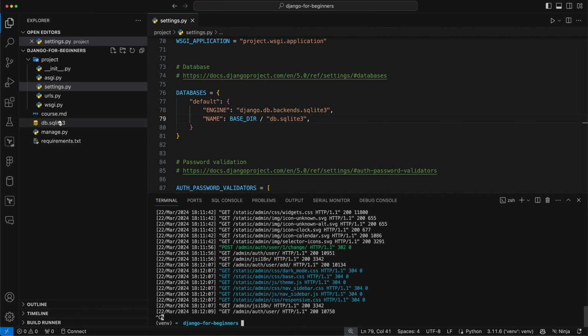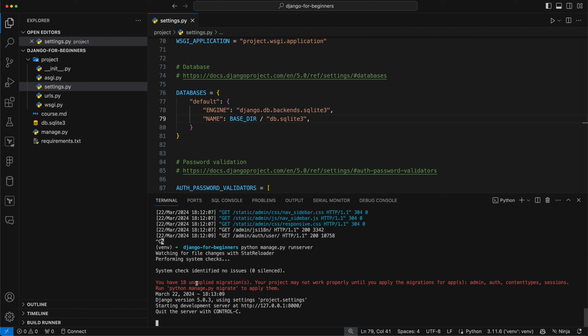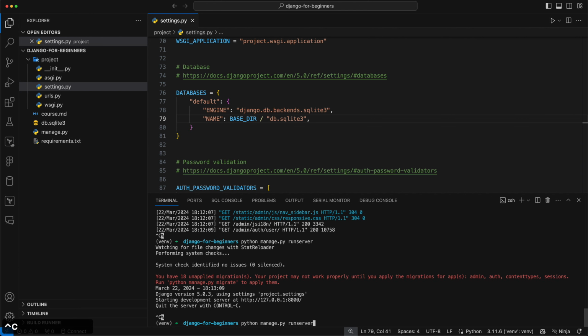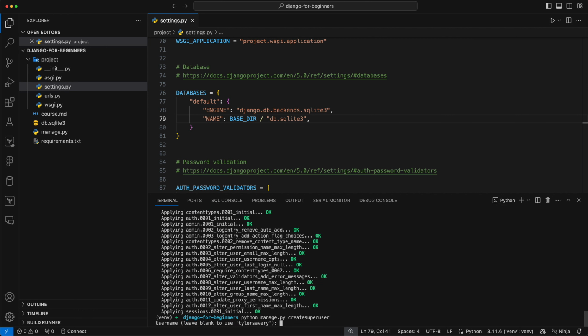So I can just literally delete this file, db.sqlite. And now, for instance, if I try and run the server, you'll see there's unapplied migrations. However, just running the server actually created this file. It's basically an empty file right now. So now we would go through that whole same process, right? We have to go run migrate, and this will do our migration. We're going to want to create that superuser again.